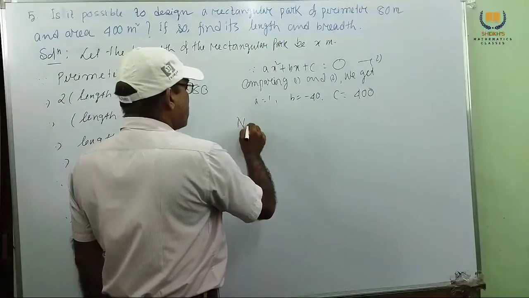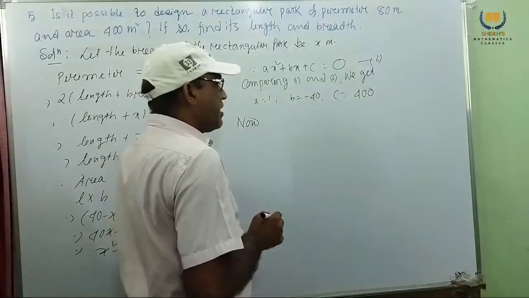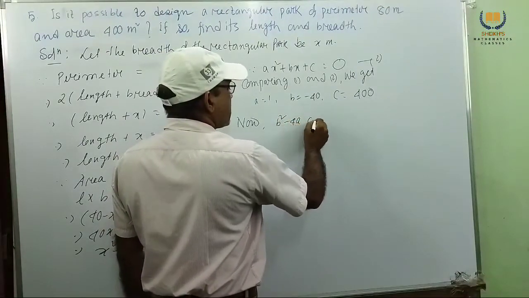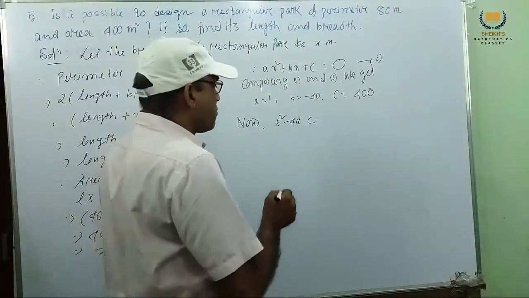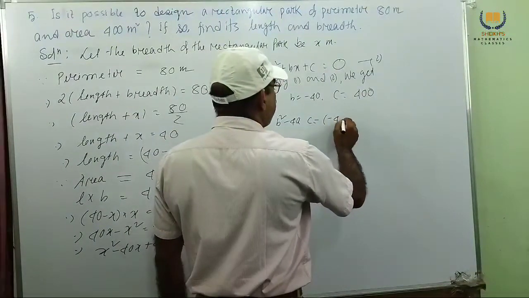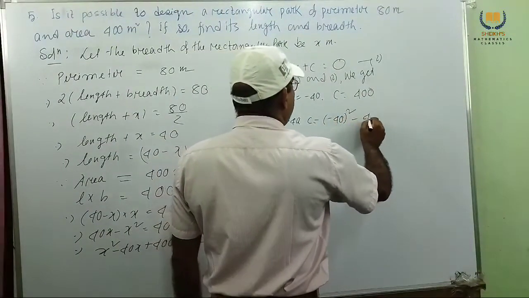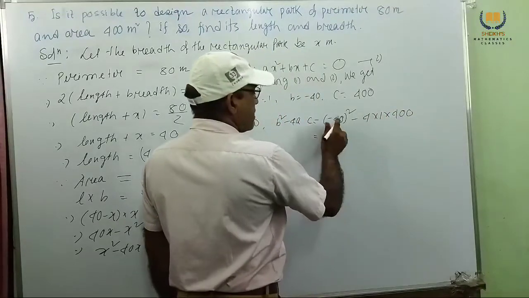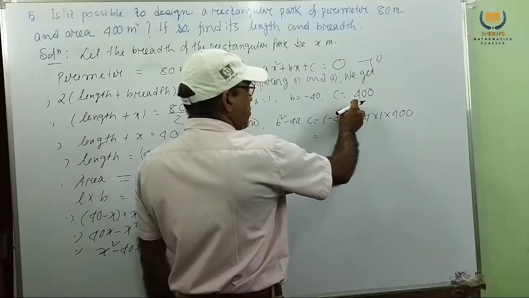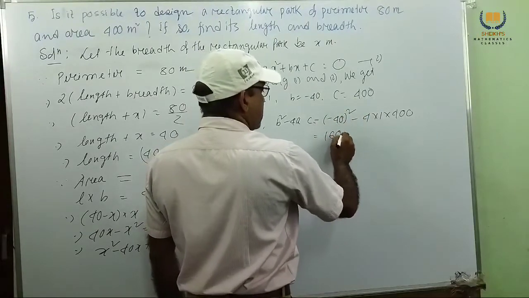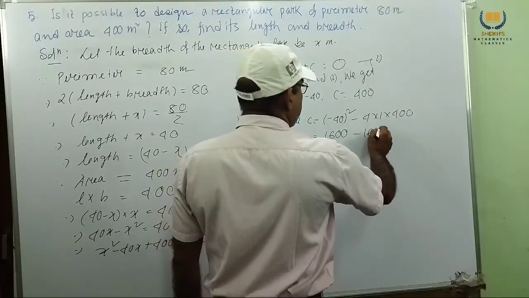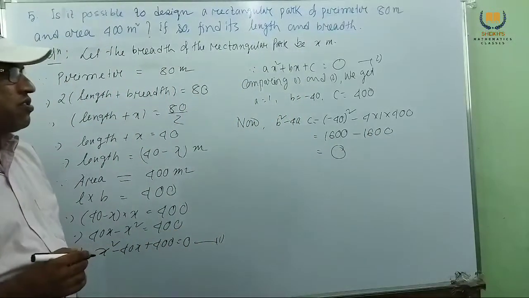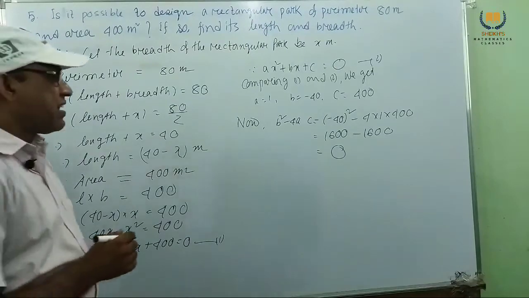Now we want to check the nature of the equation. Discriminant b square minus 4ac, b means minus 40, a means 1, c means 400. Minus 40 whole square is 1600, minus 1600, that means answer 0. b square minus 4ac equal to 0 means the roots are equal.